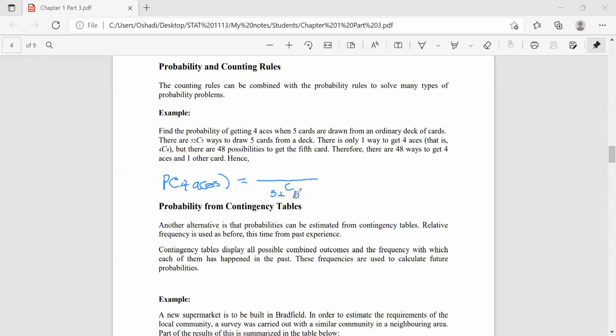So there is only one way of selecting all 4 aces, and when all 4 aces are drawn, there are 48 remaining cards.